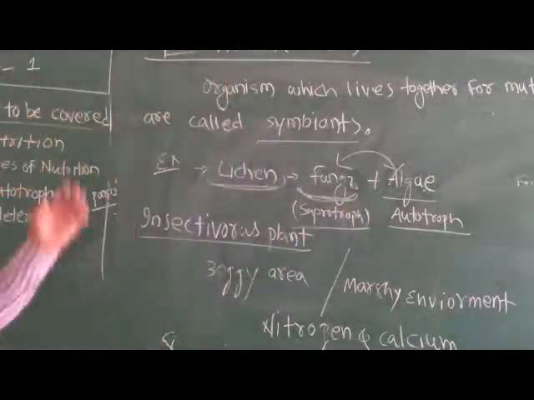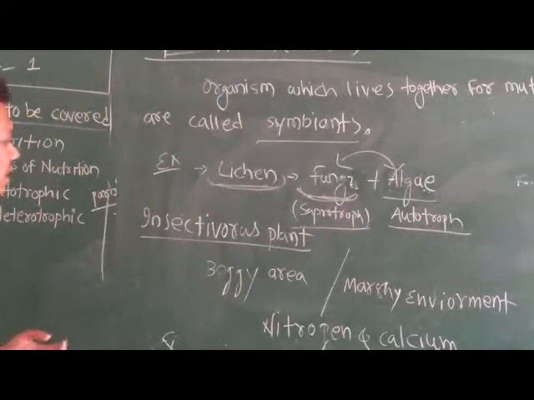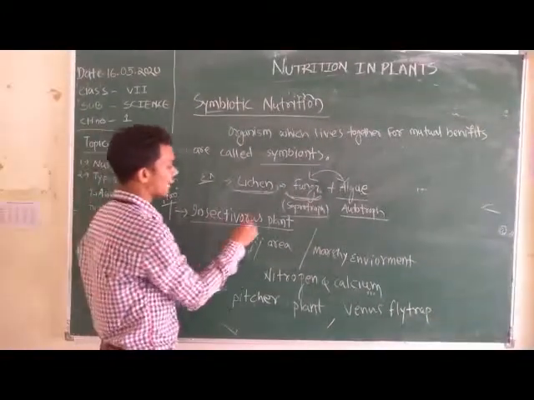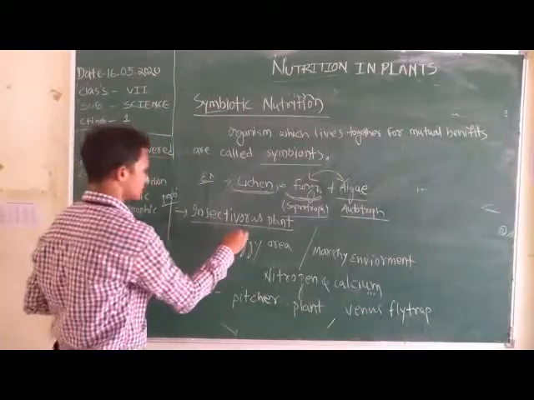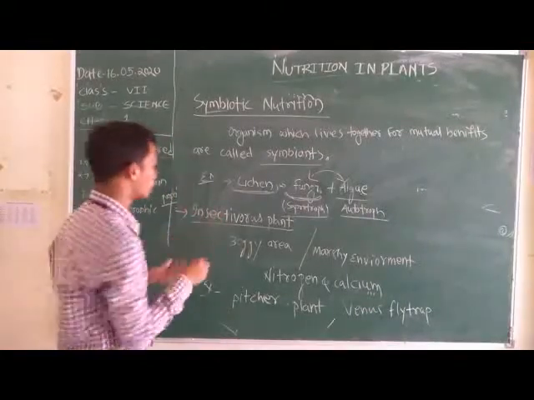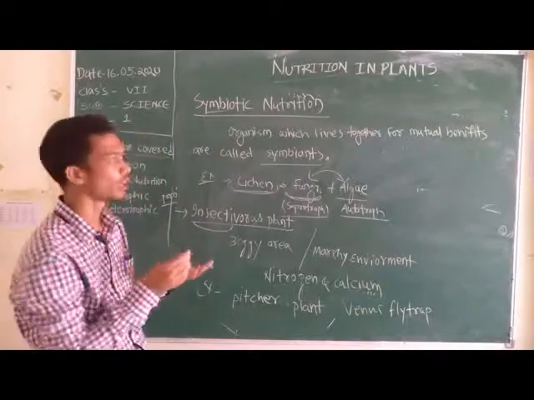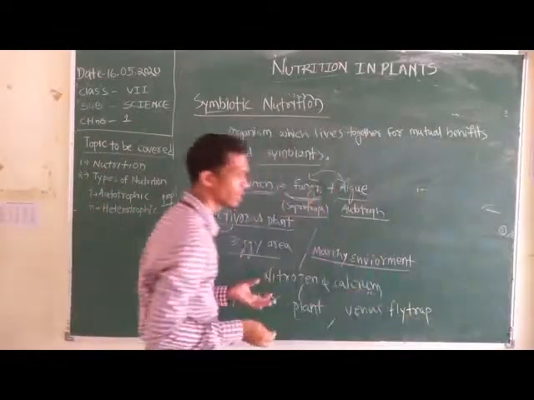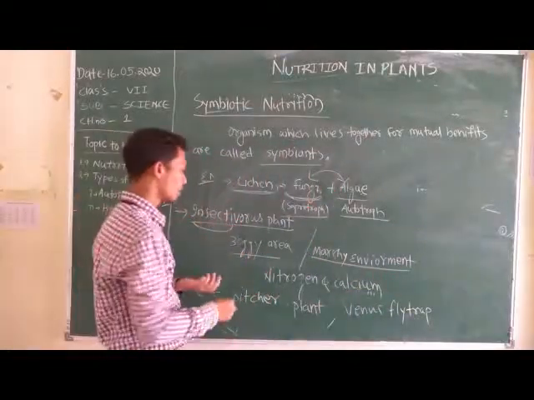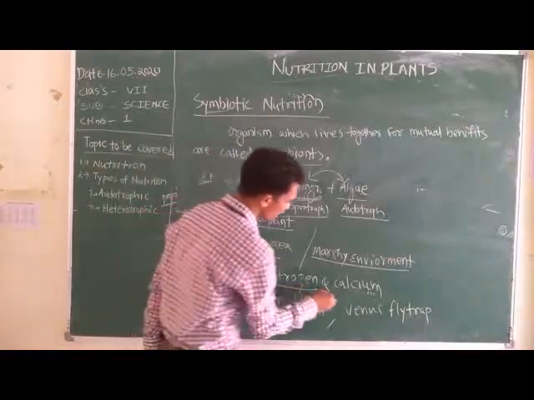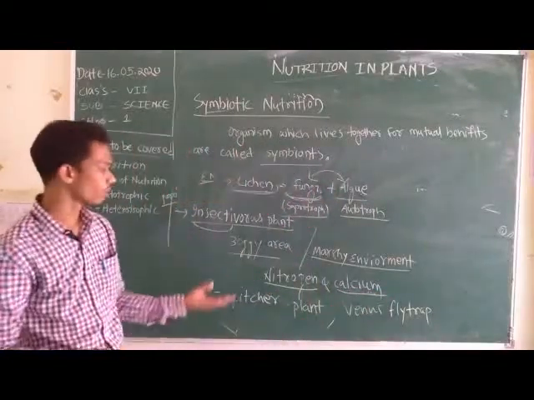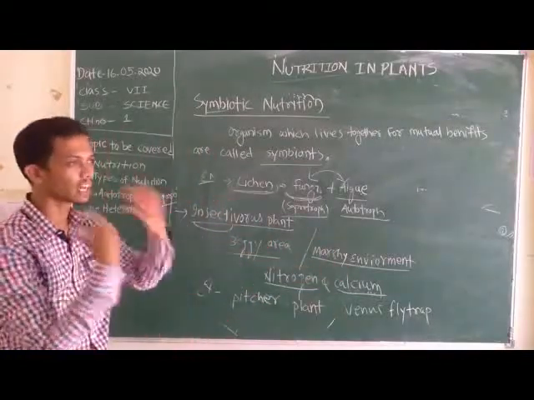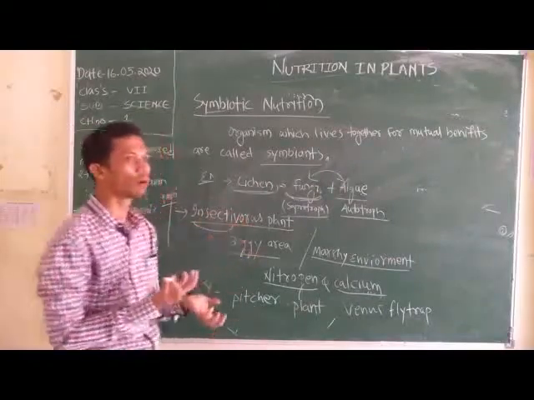After that, there are various other modes of nutrition in plants also. Some plants are insectivorous plants. Mainly there are some plants which feed on insects. What type of environment are they seen in? In boggy or marshy areas, maybe in sea beach areas, where there is a deficiency of nitrogen and calcium. Such plants cannot obtain nitrogen and calcium from the soil, so they try to obtain nitrogen and calcium from other small insects.